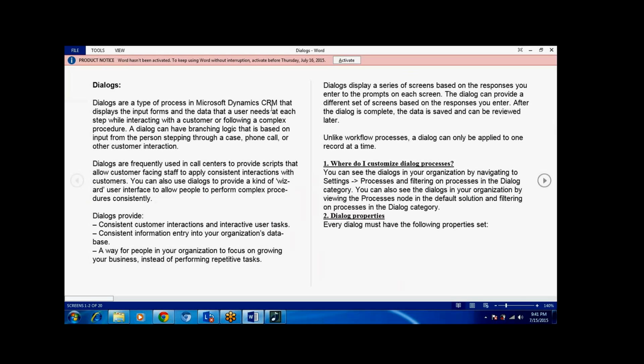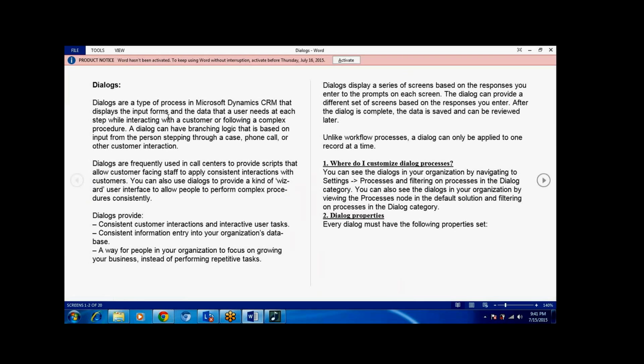It is one of the workflow types that displays input forms. It will provide an input form to the user to enter some data, and based upon whatever data is entered, it will execute the workflow in the background.